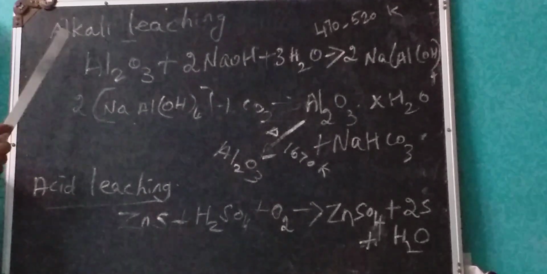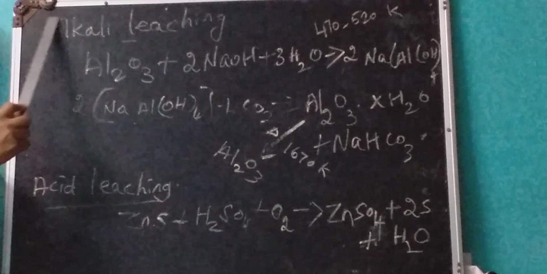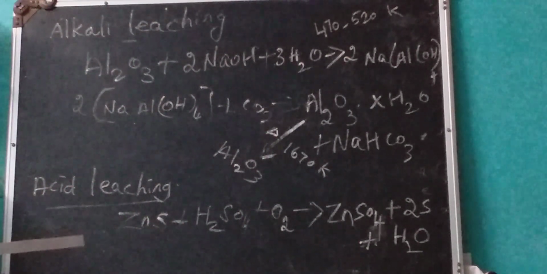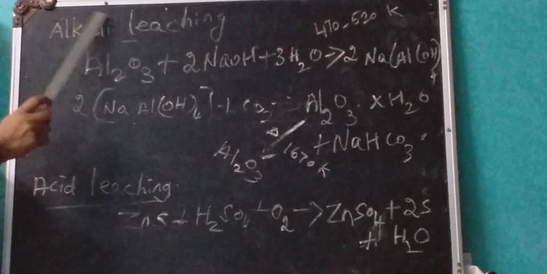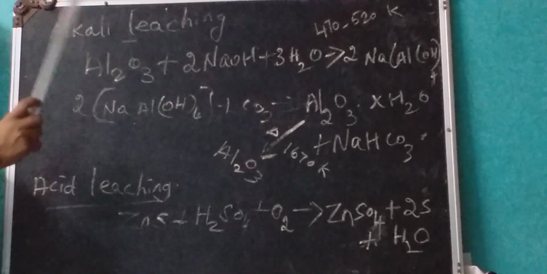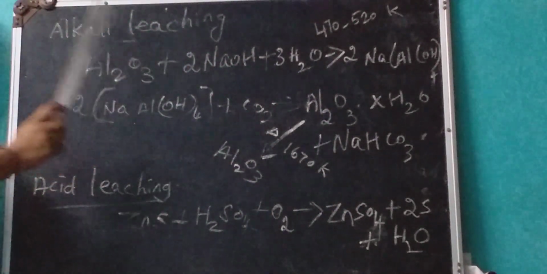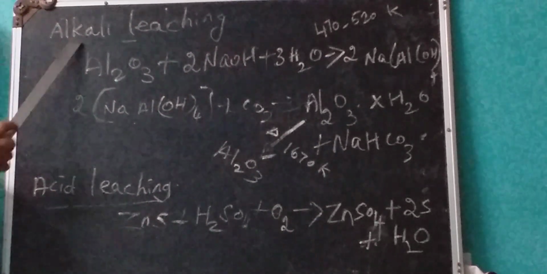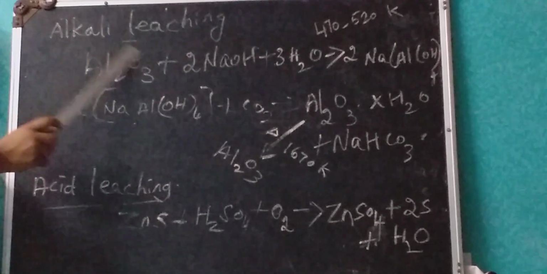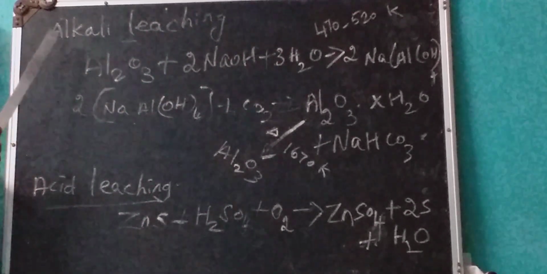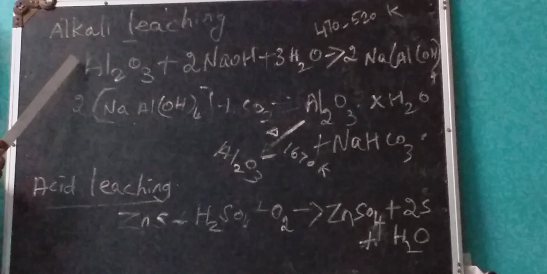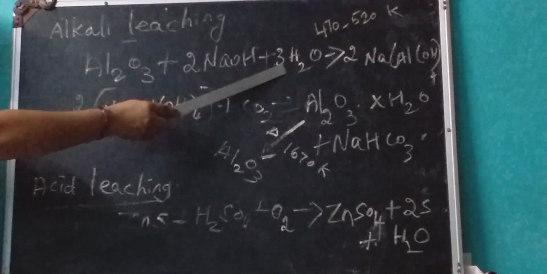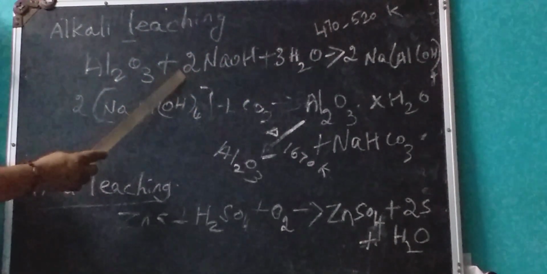The third leaching process is alkali leaching. Alkalis we know are sodium hydroxide, potassium hydroxide, calcium hydroxide, and magnesium hydroxide. Here we use an alkali to leach the ore, so we call it alkali leaching. For example, in the extraction of aluminium from bauxite ore we use this process. Al2O3 is called alumina, an ore of aluminium. The crushed ore of aluminium is treated with sodium hydroxide and excess water, so it is an aqueous alkali.